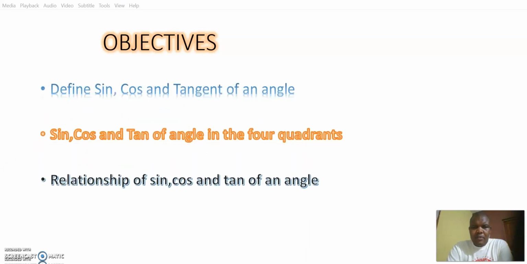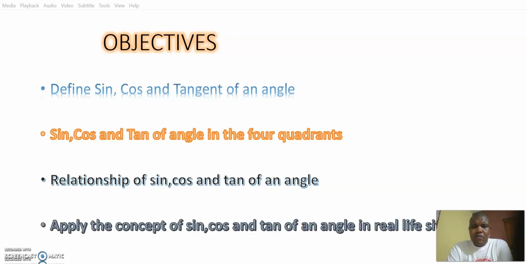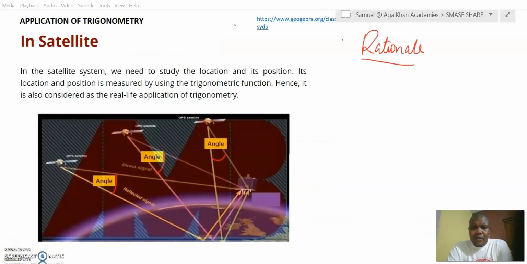We shall also deal with angles in the four quadrants, and we shall also look at the relationship between cos, tan and sine of an angle. We shall also look at the relationship between sine, cosine, and tangent.